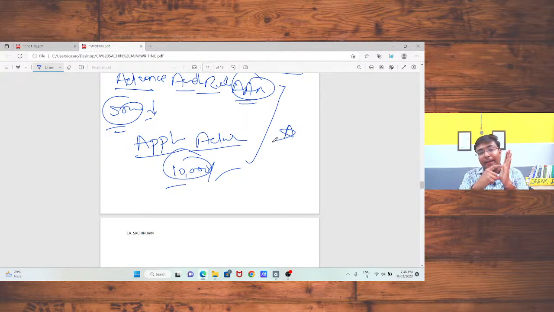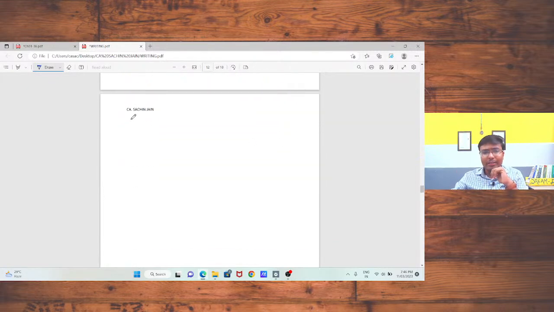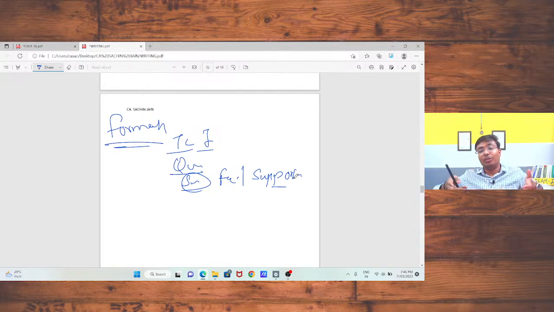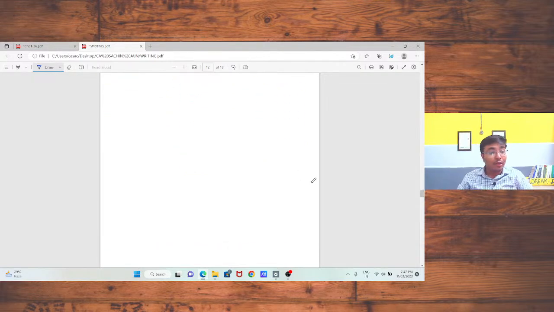You can download the required format for filing the application with the appellate authority or advance ruling authority. The format is very easy. There is nothing complicated. You just need to mention your GSTIN and your identity. After that, you should mention your question, and you should submit certain facts regarding it, or if any supporting documents are available, you need to provide those to the advance ruling authority. Once your application is accepted, the advance ruling authority will pronounce their ruling. Okay, sir. So that is the concept of advance ruling. Now, sir, what about appeal?